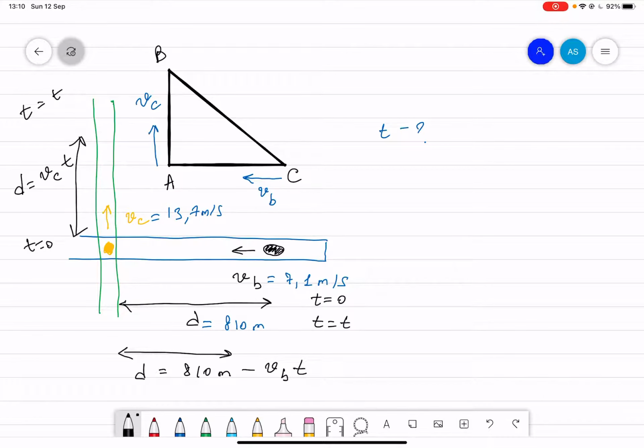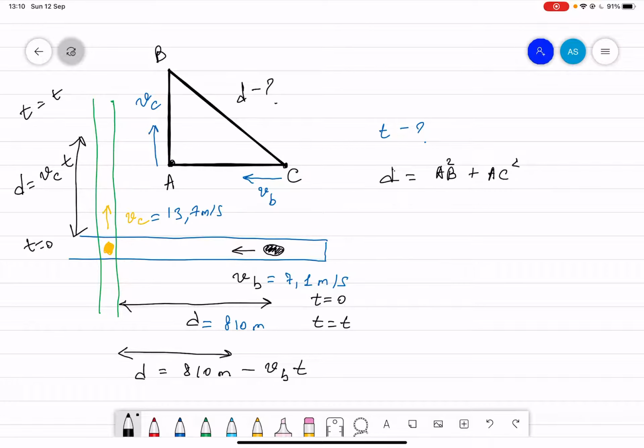As you can see here, we have two distances. The car moved from A to B, and the boat moved from C to A. Now what will this distance be? We have to use the Pythagorean theorem, where AB squared plus AC squared.